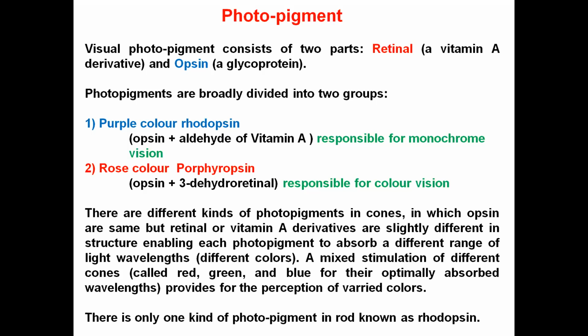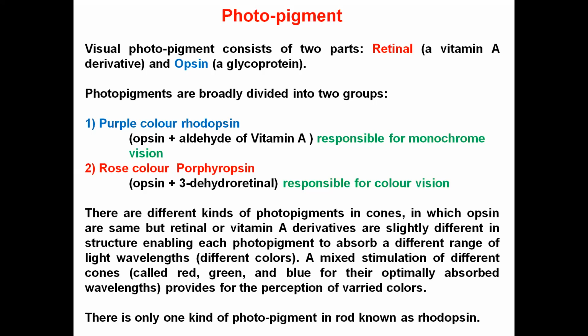One type of rhodopsin means a pigment made up of opsin plus the aldehyde of vitamin A. But in case of porphyropsin, there is no change in the opsin. All the porphyropsins have a common glycoprotein opsin. But the 3-dehydroretinal, the vitamin A derivative, is slightly different in structure in all the porphyropsins.